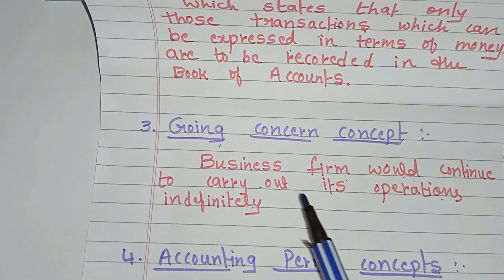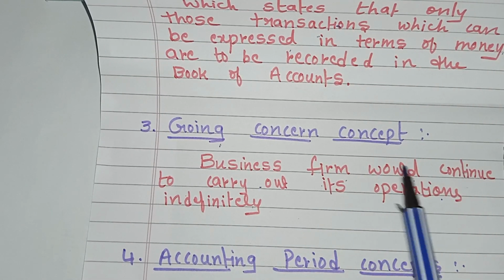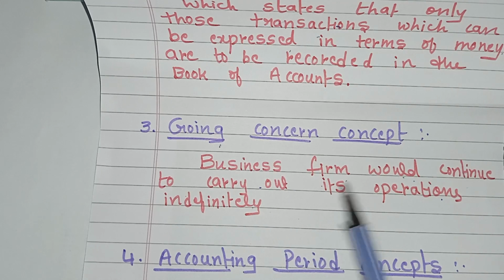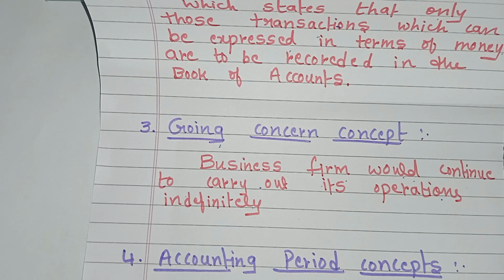And next, the third one, that is the going concern concept. What does it mean? It means the business firm would continue to carry out its operations indefinitely. A business entity will continue running its operations in the foreseeable future, and it will not be liquidated or forced to discontinue operations for any reason.